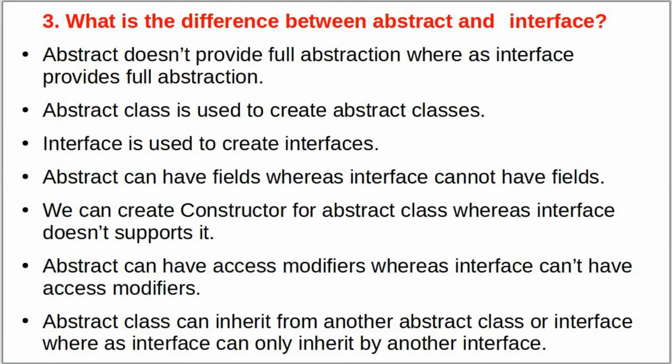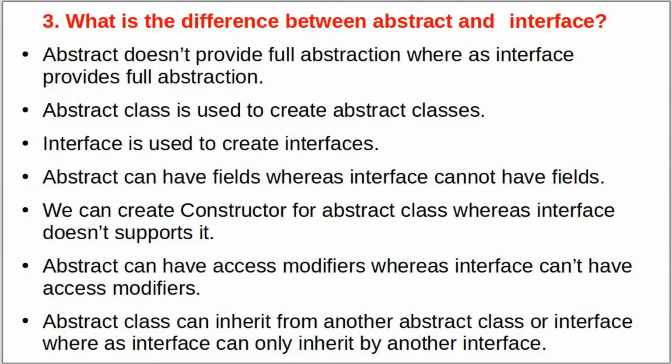Our next question is: what is the difference between abstract and interface? Abstract does not provide full abstraction, whereas interface provides full abstraction. Abstract is used to create abstract classes, and interface is used to create interfaces. Abstract can have fields, whereas interface cannot have fields.